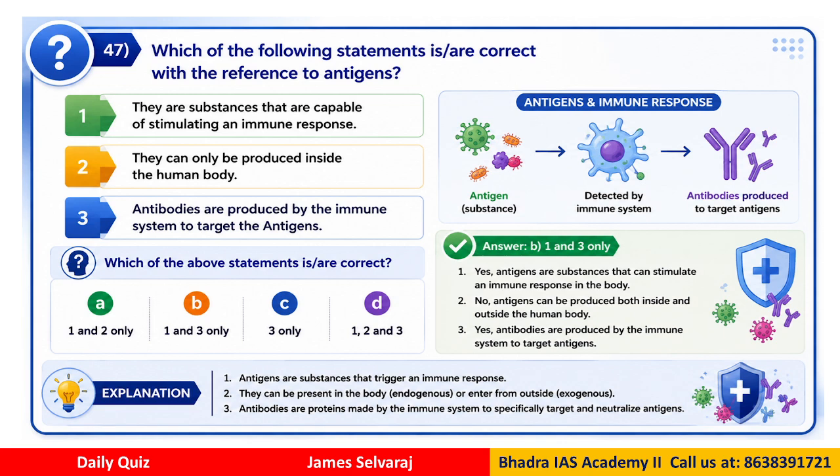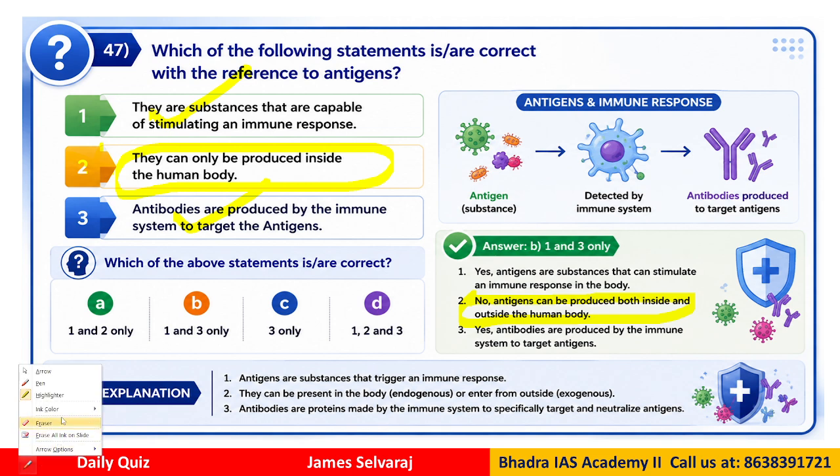So the correct answer is B, only 1 and 3, because of the statement that they can be produced only inside the human body. That is where the problem is. They can be produced only inside the human body? No. So if you see, antigens can be produced inside and outside the human body. So therefore option 2 is not correct. Therefore option 1 and option 3 are the correct options when we talk about antigens. Clear?